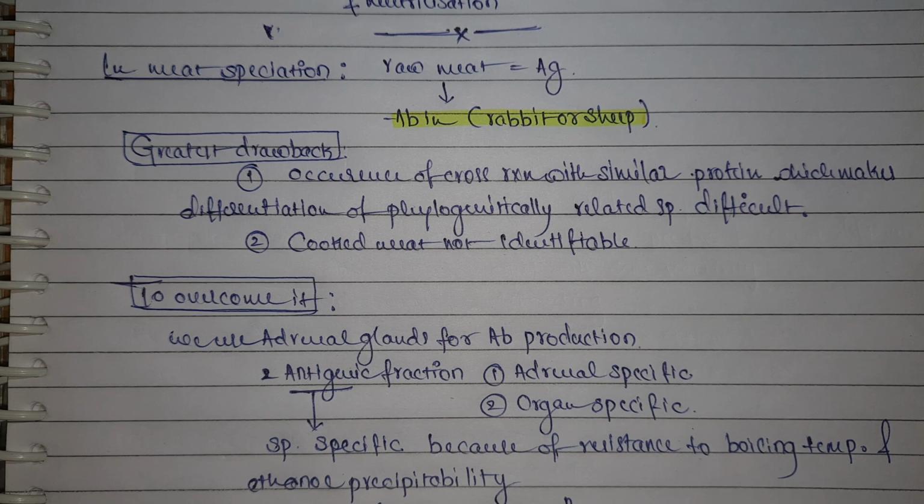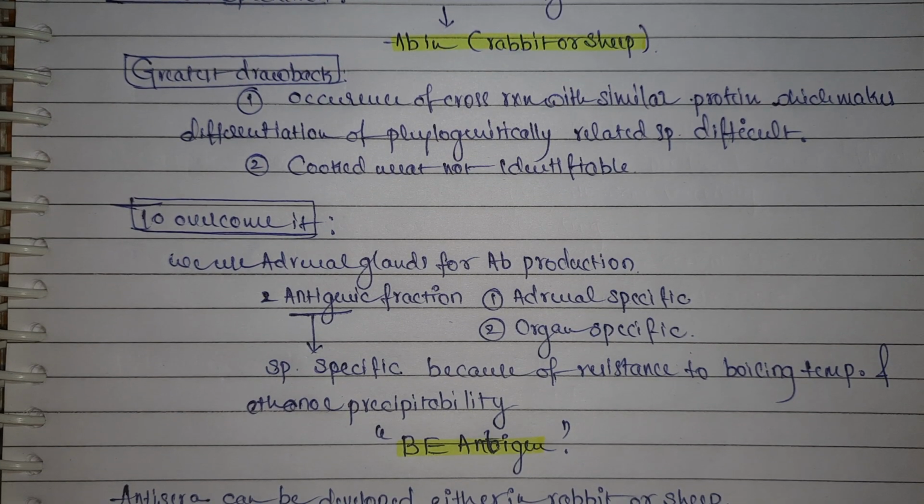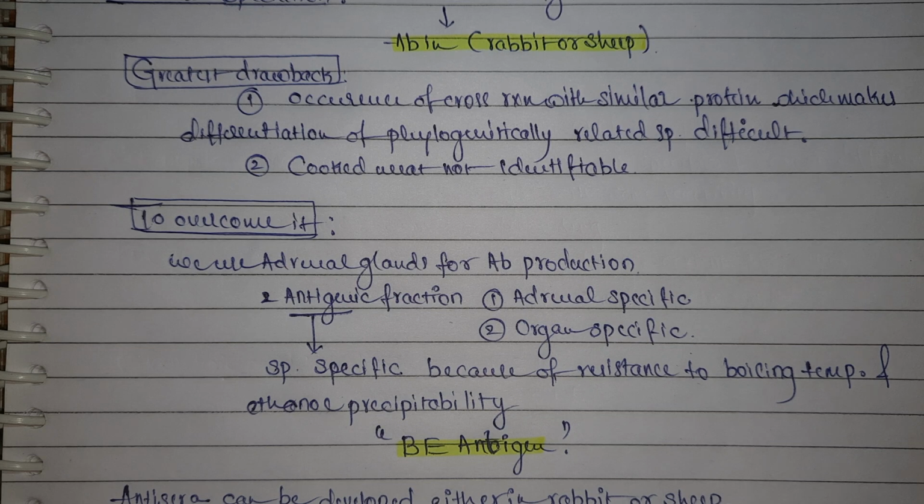To overcome this drawback, we use the adrenal gland for antibody production. The antigen will have two fractions, that is adrenal specific and organ specific.